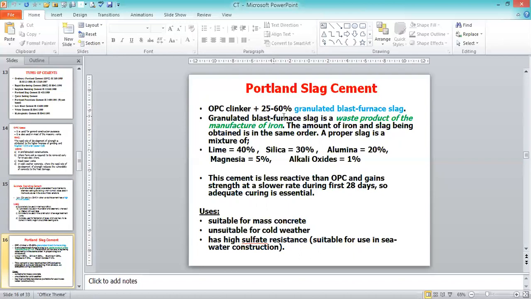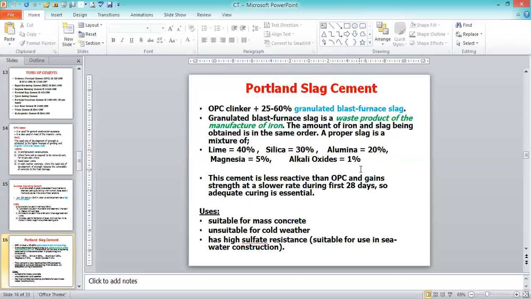Granulated blast furnace slag is a waste product from the manufacture of iron. From the iron industries, whatever output we get as the by-product is called waste. Technically, we call it slag. That slag is added to the OPC clinker, and we manufacture the cement. The amount of iron and slag obtained is of the same order. A proper slag is a mixture of lime 40%, silica 30%, alumina 20%, magnesia 5%, and alkali oxides 1%.